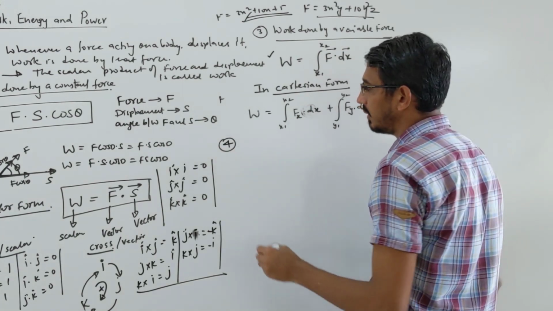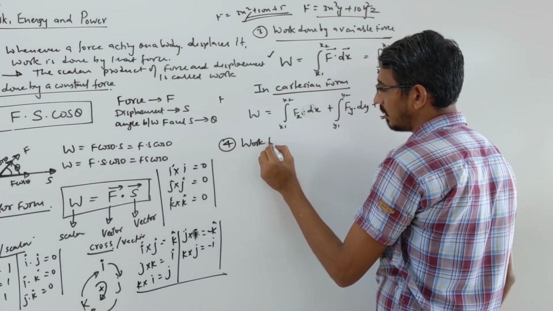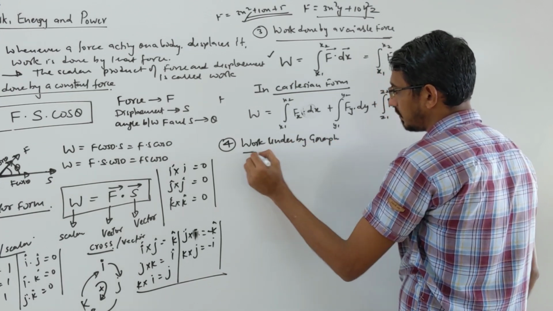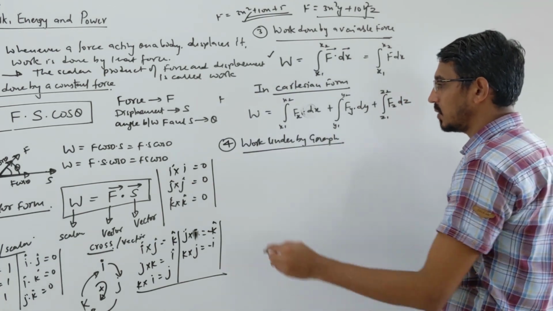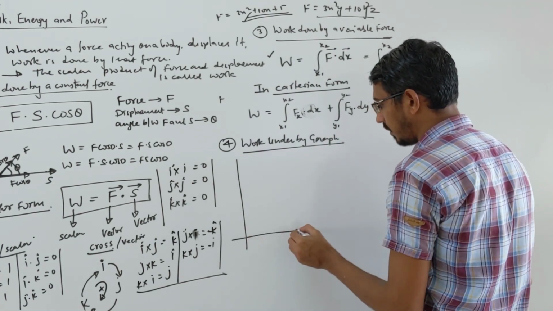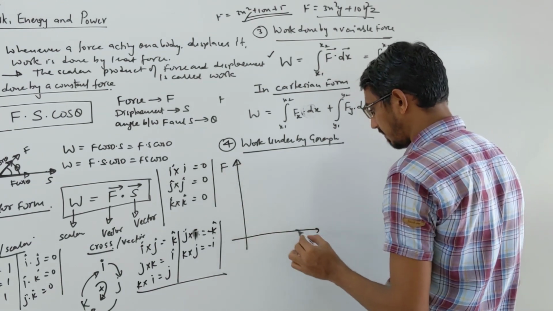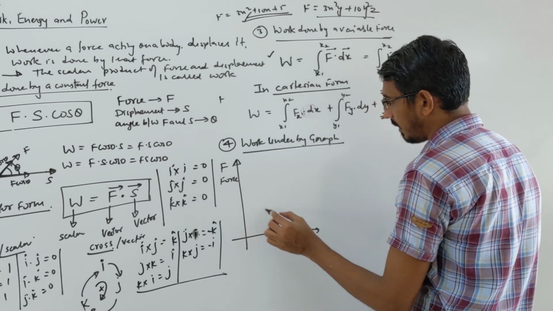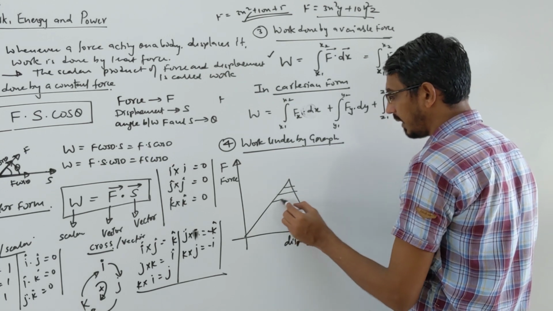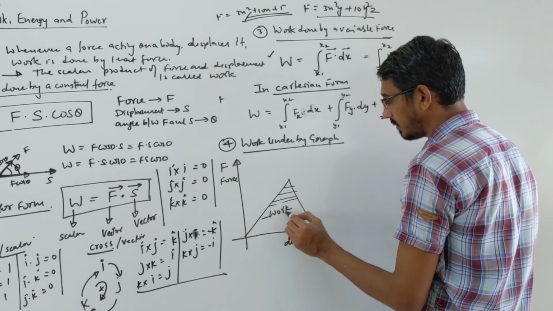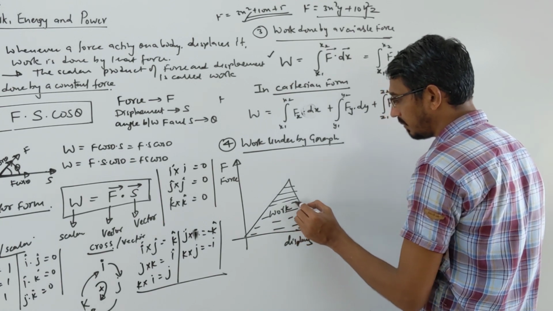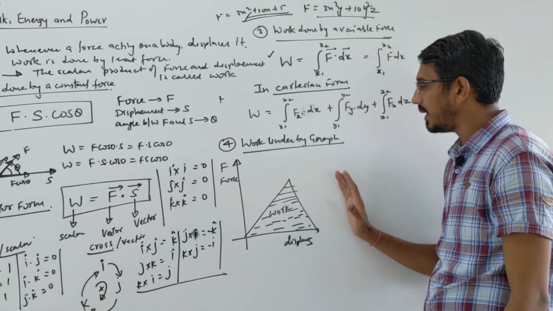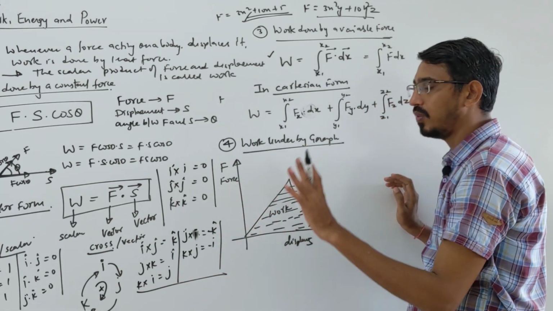Work done by graph, okay. Suppose they ask graphically also, many times they have asked. How do they ask graphically? If you draw a graph between force and displacement, this side is force, this side displacement. Then if you calculate the area under the force and displacement curve, that gives simply the work done by that force. So write it carefully: the area under a force and displacement curve gives work done by that force.